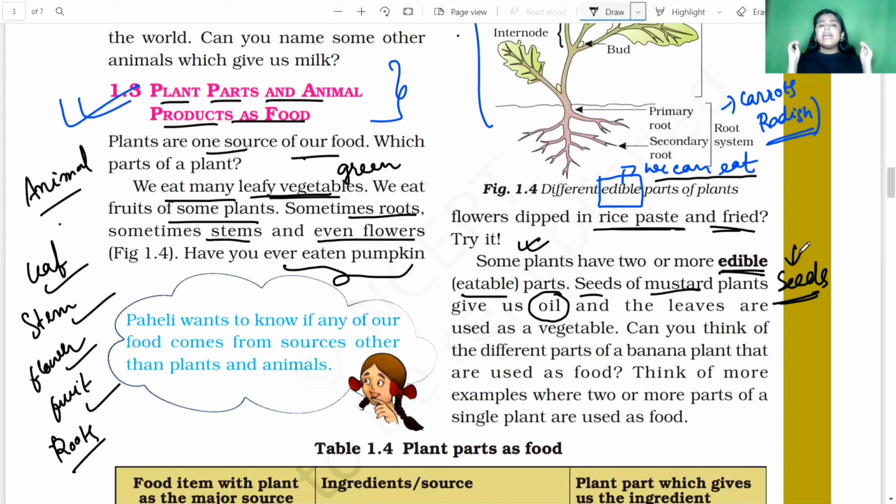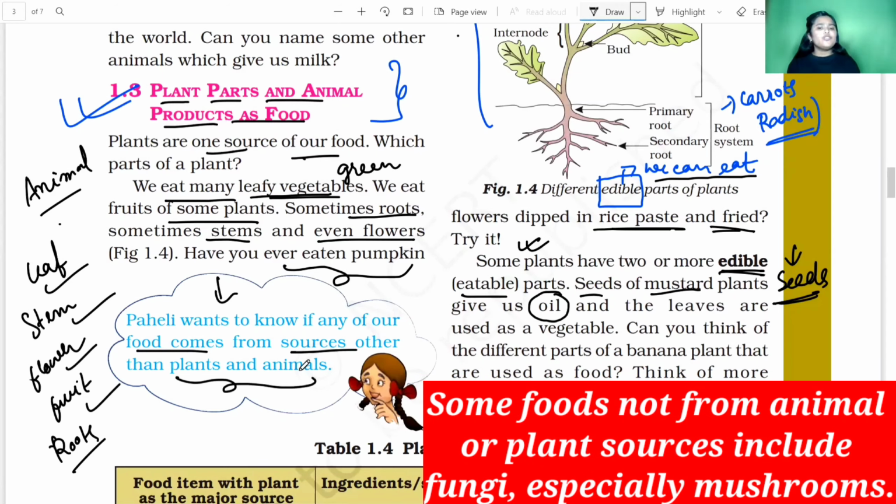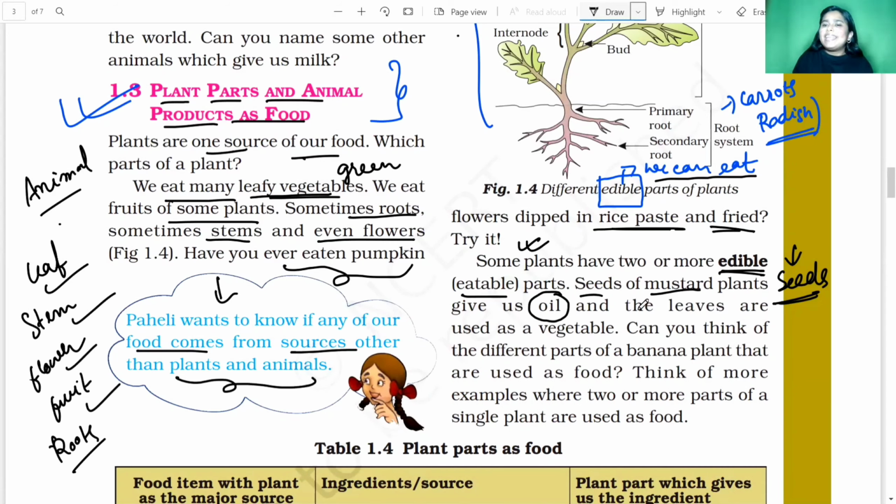These are just delicious. Paheli wants to know if any of our food items come from sources other than plants and animals. Can you think of some food items which come from sources other than plants and animals? If you think of such a food item, then let me know. Next, seeds of the mustard plant give us oil, and the leaves are used as a vegetable.